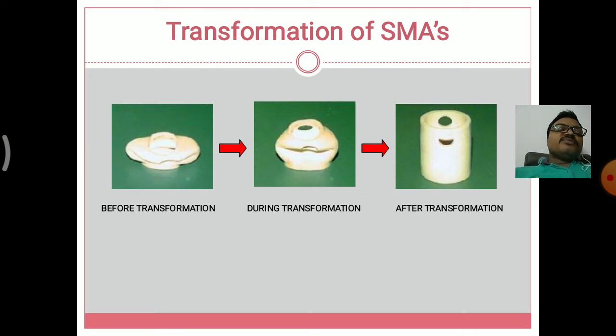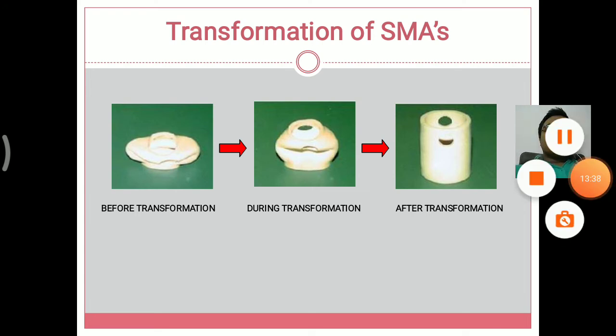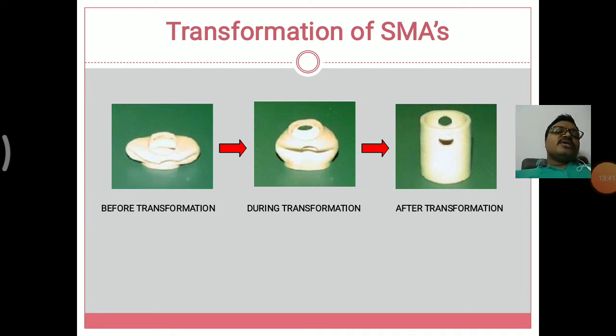And during transformation, it gets some space in the crushed object and it comes somewhat upwards in position. And the last one is the after transformation phase. So after transformation, it gets back to its original shape, that is the shape of a Coke tin or Pepsi or any other tin. So this is the transformation in different applications of SMA, that is, different applications of shape memory alloys.